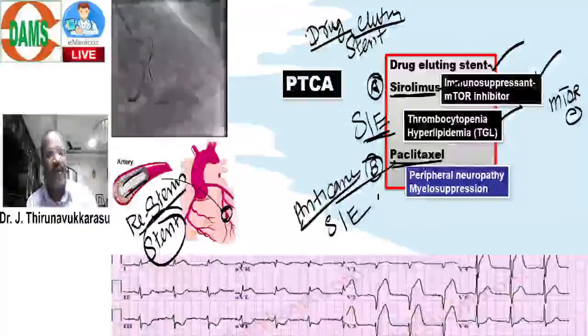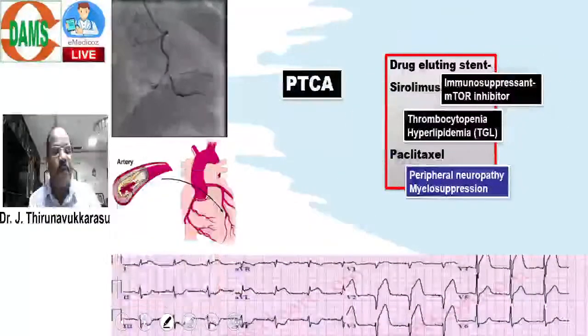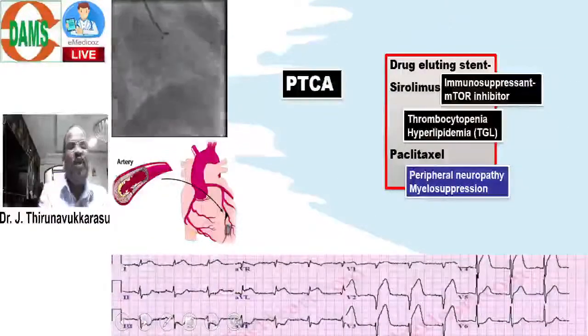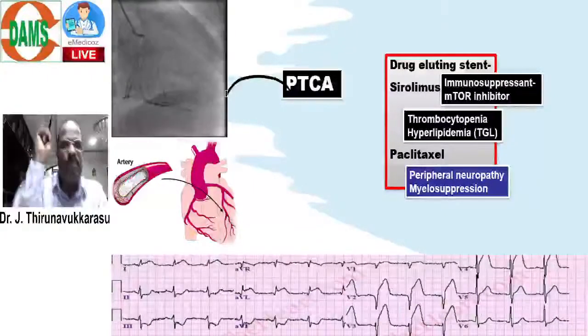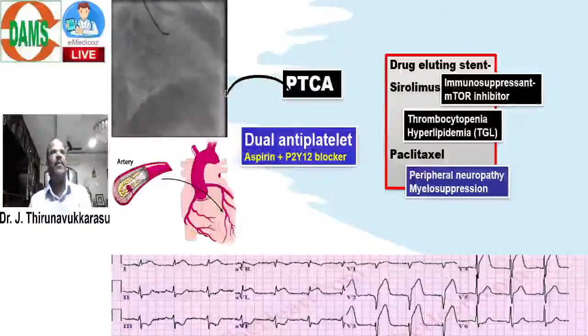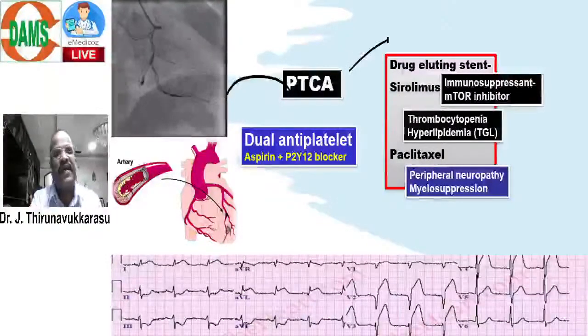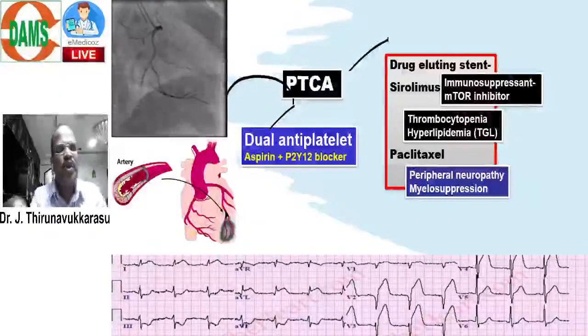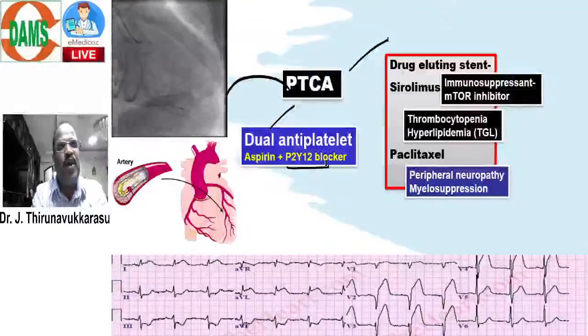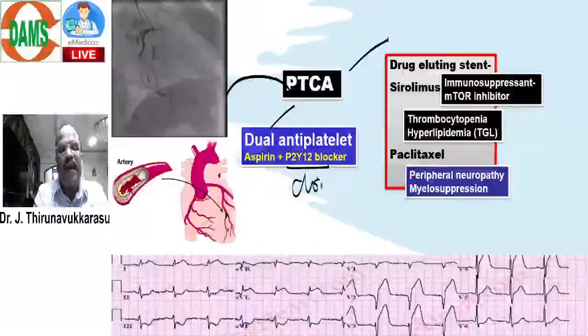Okay. And finally, the last important point. Even though we do PTCA, even after doing PTCA, you must put the patient on dual antiplatelet therapy. Usually we go for aspirin with a P2Y12 blocker like clopidogrel.